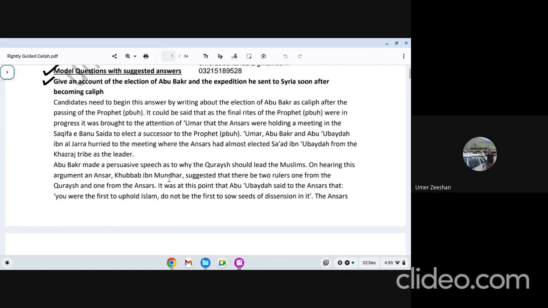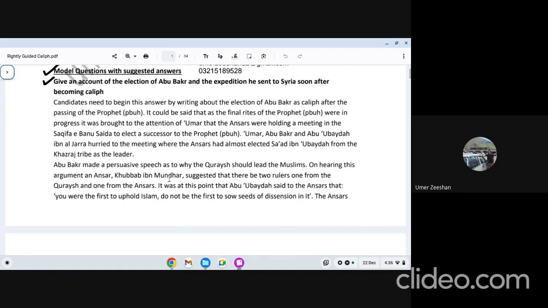That's one problem. Second problem, a group of people stopped paying the zakat. They said, we will not pay the zakat. We will talk about that in detail. This movement is known as the refusal to pay zakat movement. Hazrat Abu Bakr dealt with them. I'm coming to that detail. The third problem which he started facing is the false prophets, which is our today's topic. I'm coming to that after this.